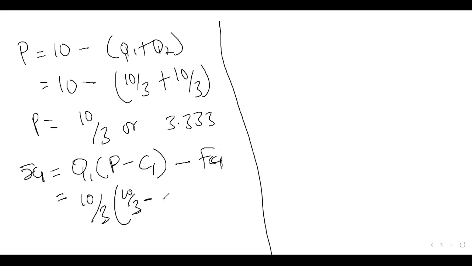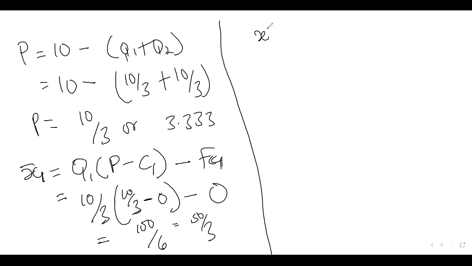There is no average variable cost or marginal cost, because the question says that all the costs of the firm are 0, so the fixed cost is also 0. When you solve it, our final answer will be 100 over 6, which divided by 2 gives 50 over 3. That will be the final profit for firm 1.